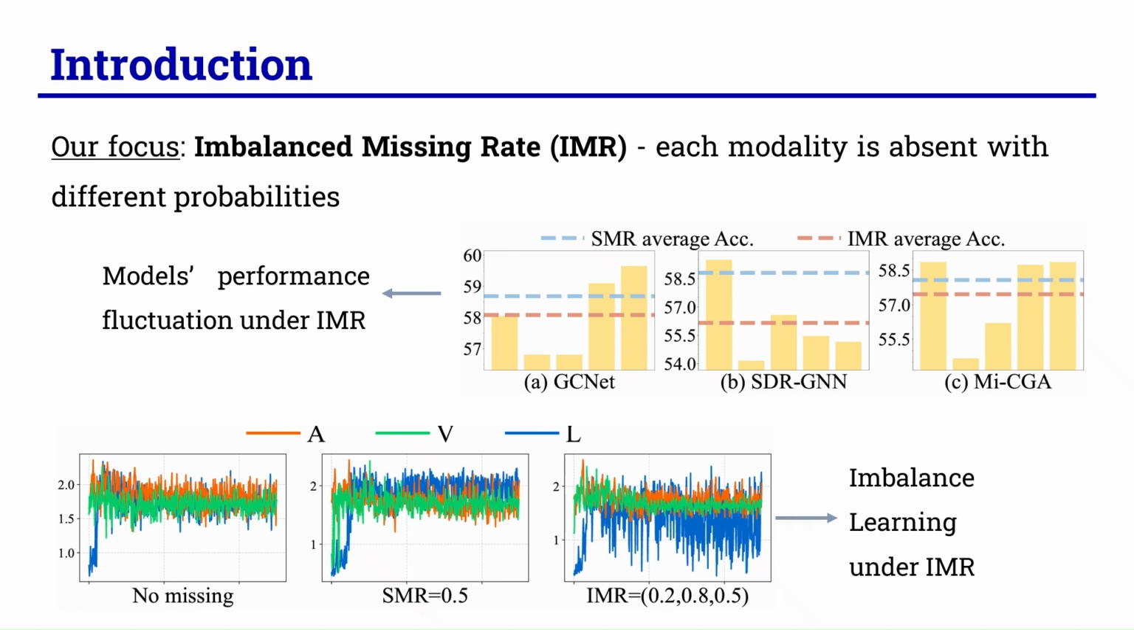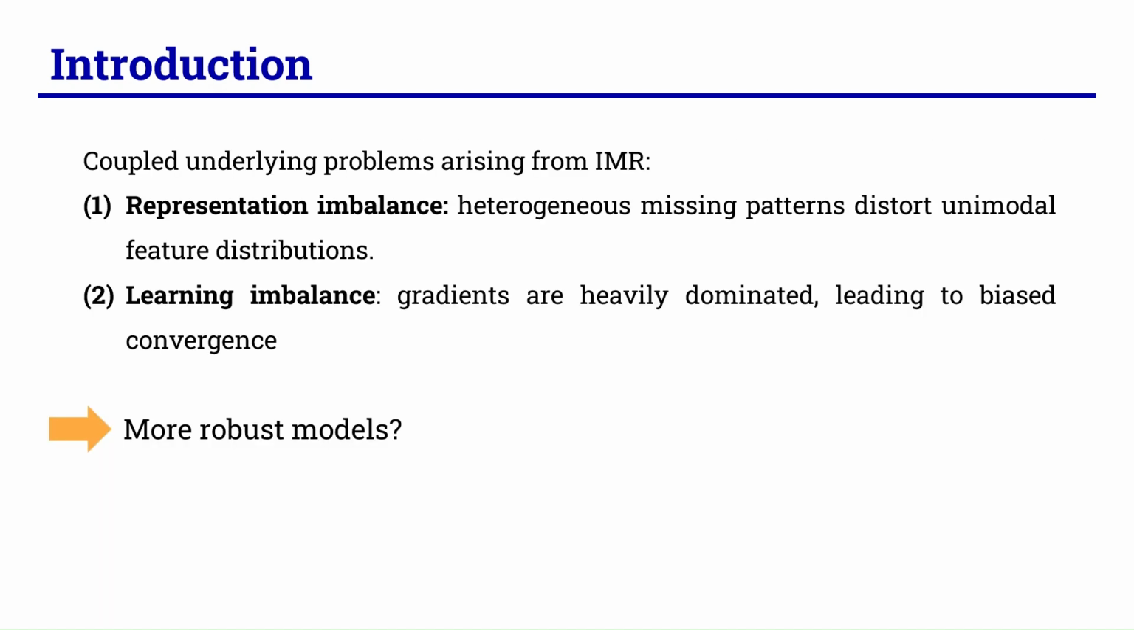Under imbalanced missing rate, even existing models built for addressing incomplete data exhibit severe performance fluctuations and show clear signs of learning imbalance. So, following these observations, we want to enhance existing model robustness by addressing two coupled challenges introduced by imbalanced missing rate. The first challenge is representation imbalance, where heterogeneous missing patterns distort unimodal feature distributions, and the second one is learning imbalance, where gradients are heavily dominated by a modality, leading to biased convergence.